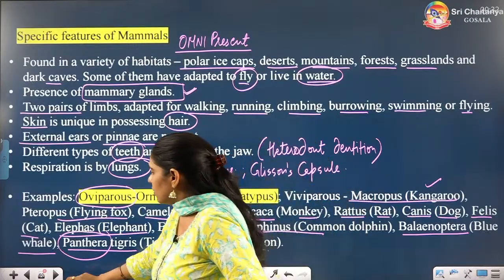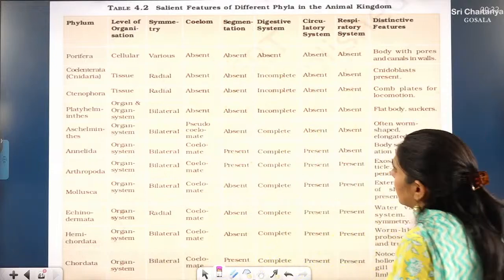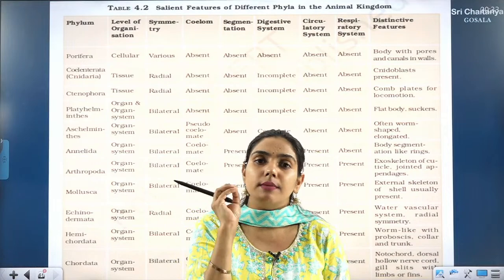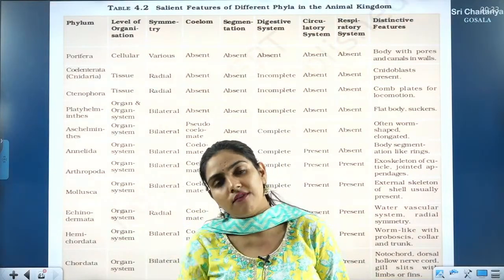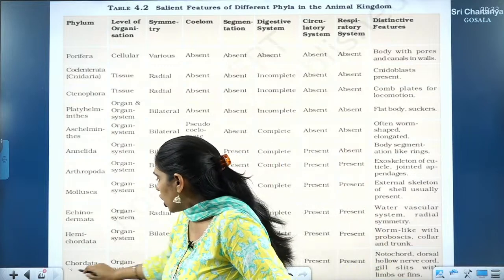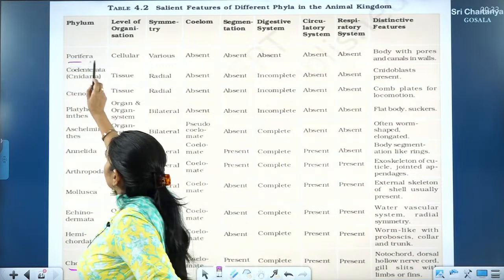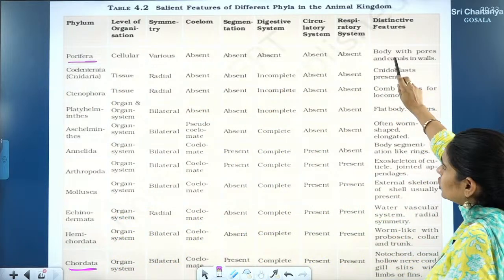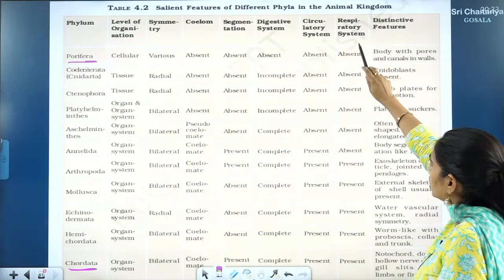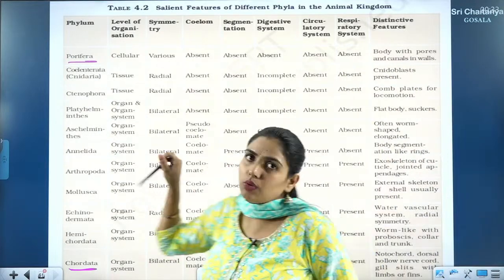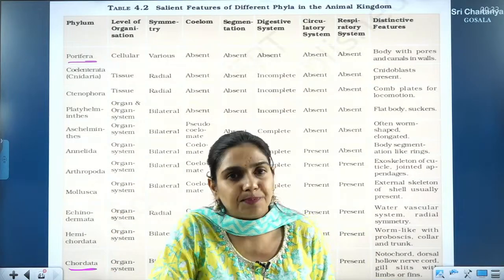And lastly, you can see this table in your NCERT. I have already shown you this table, which includes all the important features of all the phyla of the animal kingdom. Starting from Porifera till Chordata, you can see the basis of classification, features, some of the physiology and the distinctive features. You can read it on your own from the NCERT.